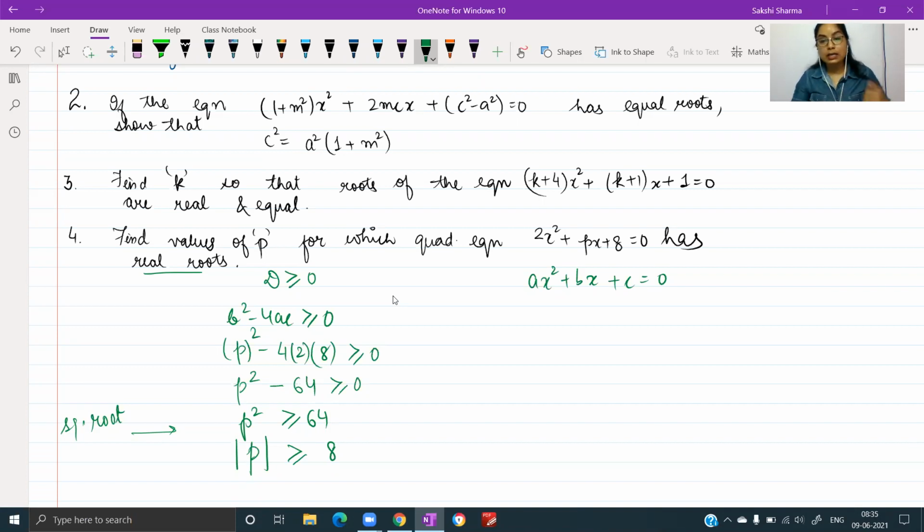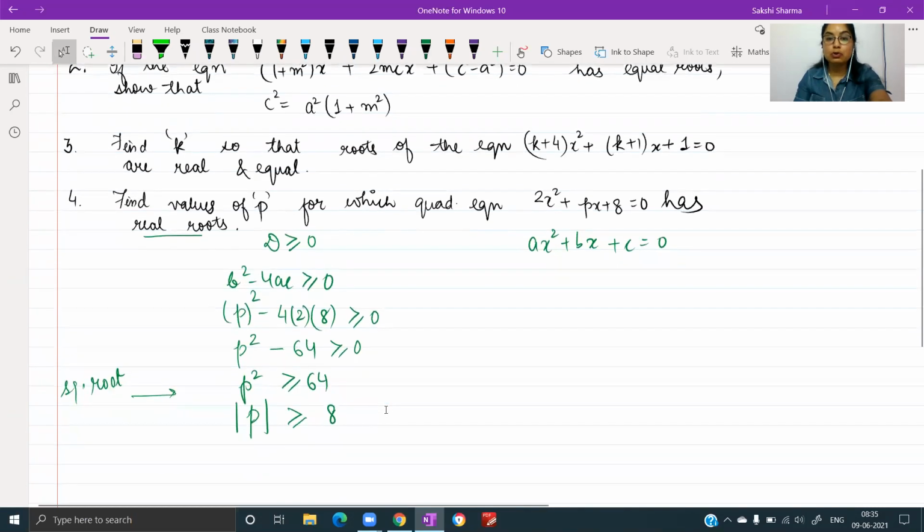From here, write down what are the possible values of P. Its absolute value should be greater than or equal to 8. So either P will be less than or equal to -8, or P will be greater than or equal to 8. Observe if that makes sense.